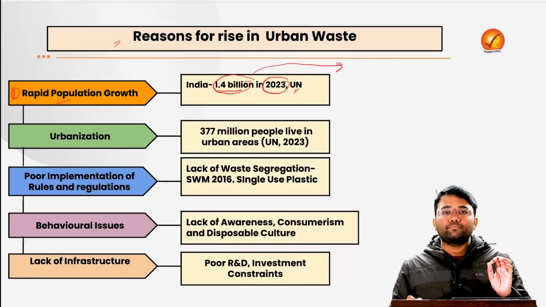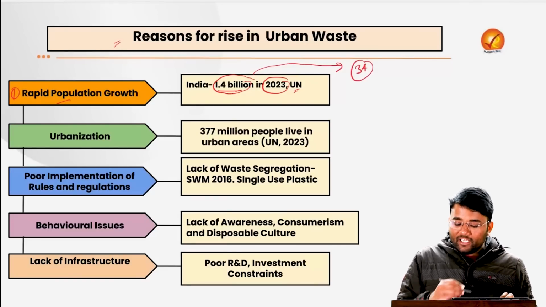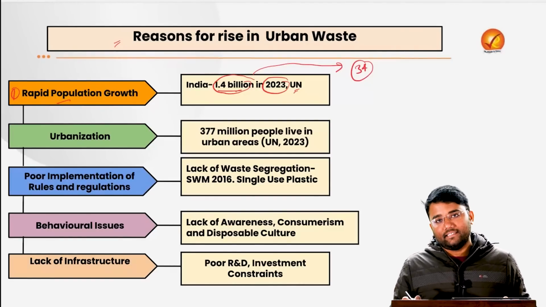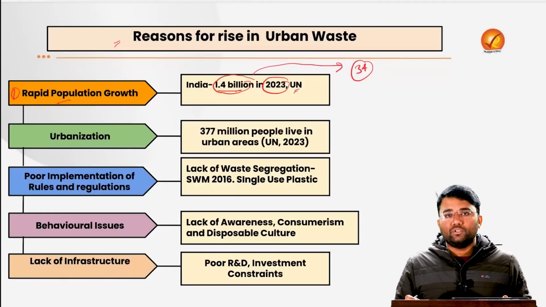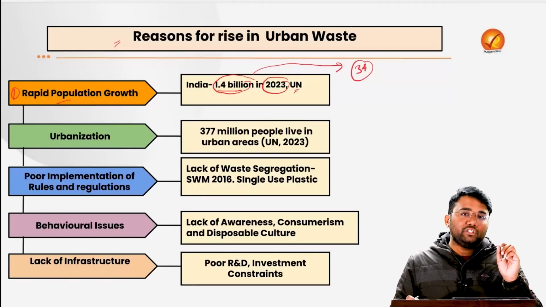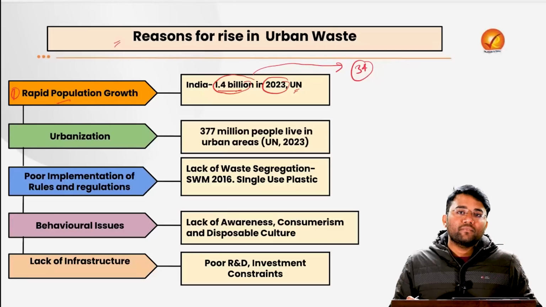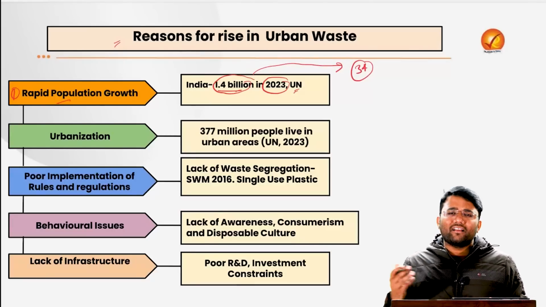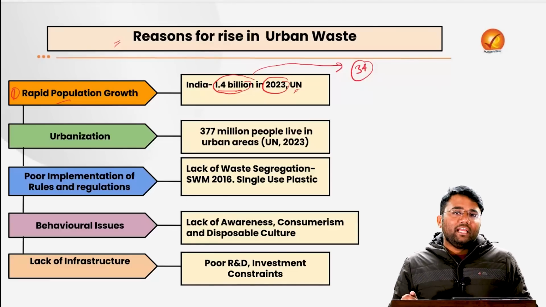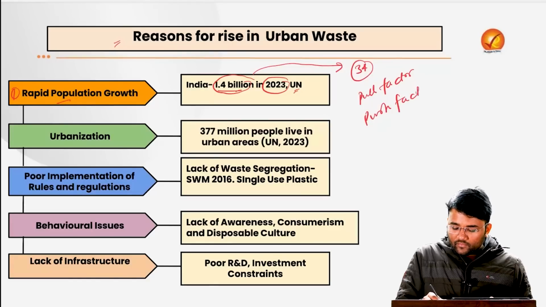For example, as per the World Population Review, around 34 million people are living in Delhi itself. When Delhi has such a huge population, obviously it will create an issue of sustainable disposal of the urban waste. Why so many people are coming to Delhi is because of the pull factors as well as the push factors.